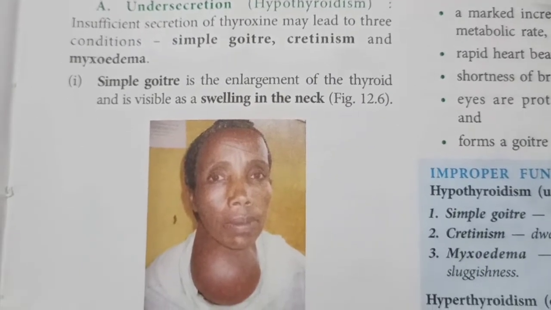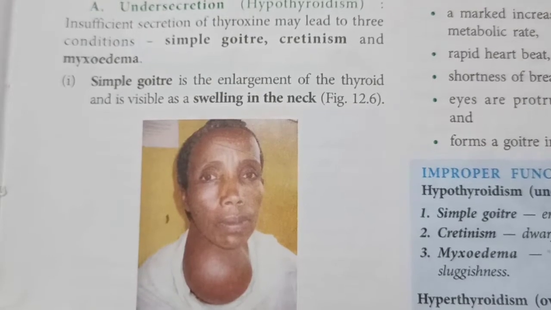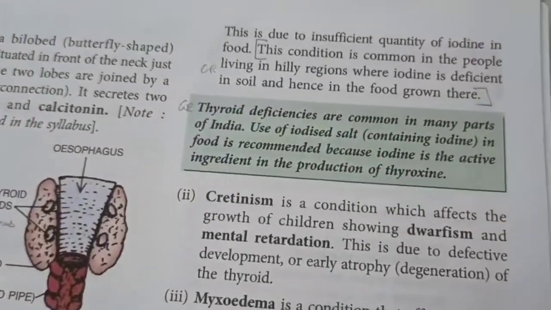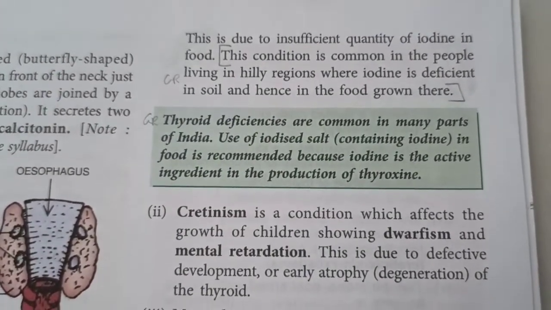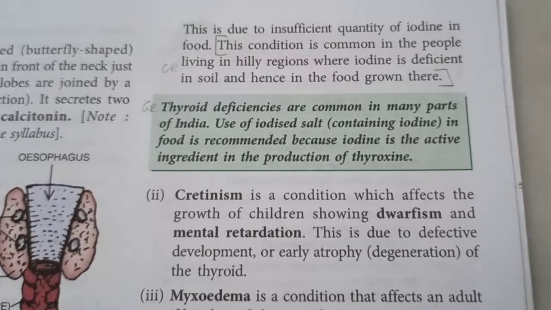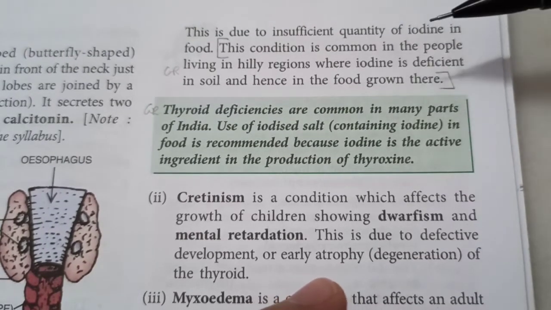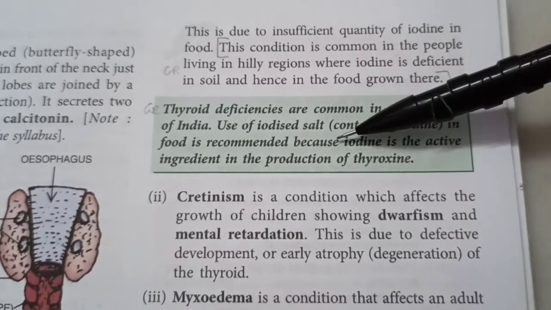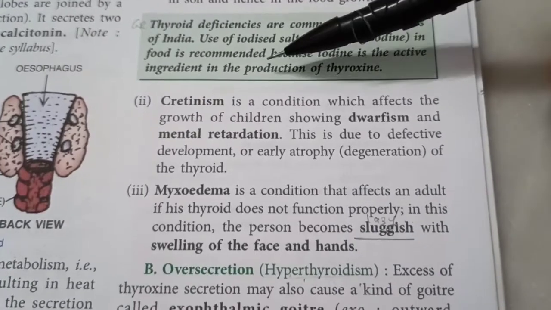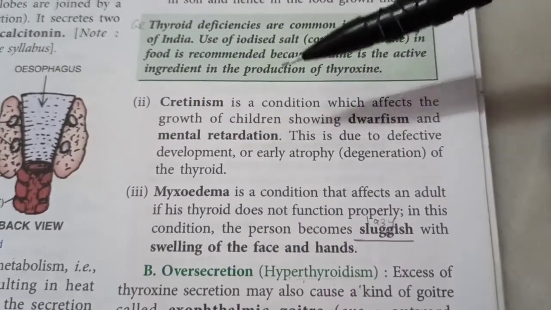Why does this happen? Well, if the diet lacks iodine, especially in the Himalayan region, the water is so fresh that the mineral content is very less, due to which the food there is deficient in iodine. Iodine is a very major component of thyroxine, and without thyroxine, the thyroid gland will enlarge, leading to simple goiter. Next, cretinism. It's a condition which affects the growth of children, who show dwarfism and mental retardation.